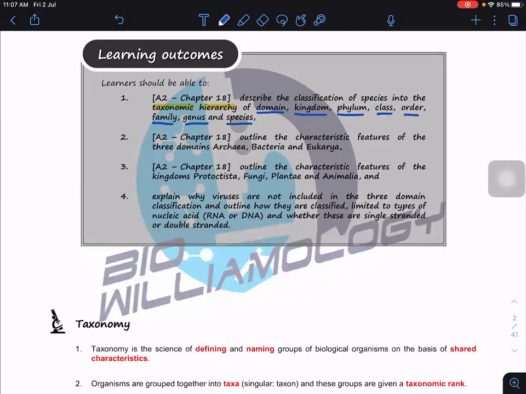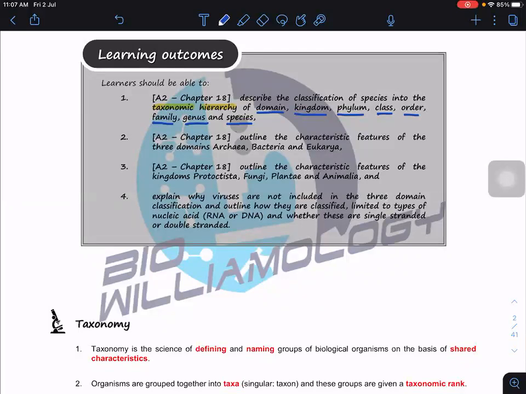Now this is in our syllabus. We start with the domain, kingdom, phylum, class, order, family, genus, and species. But if you are interested to study taxonomy, which is the study of classification and also naming, then you realize that after species, we have subspecies and strain, so we still have a lot of ranking. But these are the main rankings in our syllabus that we are going to learn: domain, kingdom, phylum, class, order, family, genus, and species.